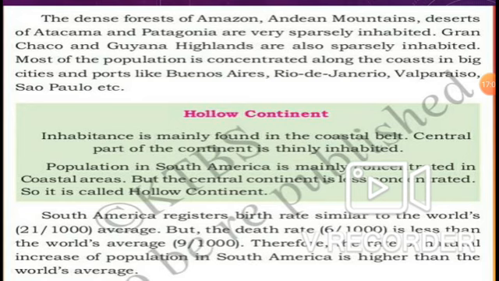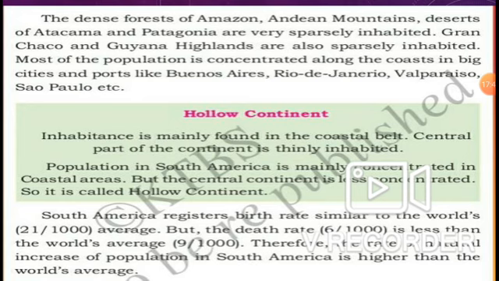Yes, so let us see the hollow continent. Which is the hollow continent and why is it called the hollow continent? Inhabitants are mainly found in the coastal belt. The central part of the continent is thinly inhabited. Yes, population in South America is mainly concentrated in coastal areas, but the central continent is less populated. So it is called the hollow continent. Understood? Why is South America called the hollow continent? Have you got it? Yes.